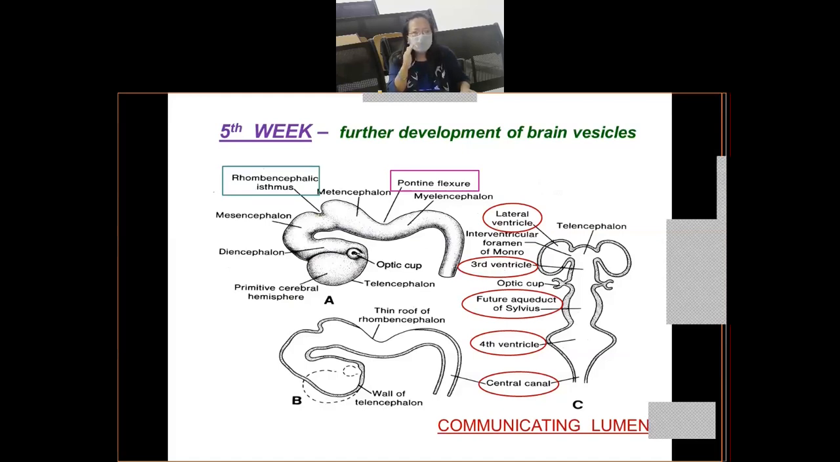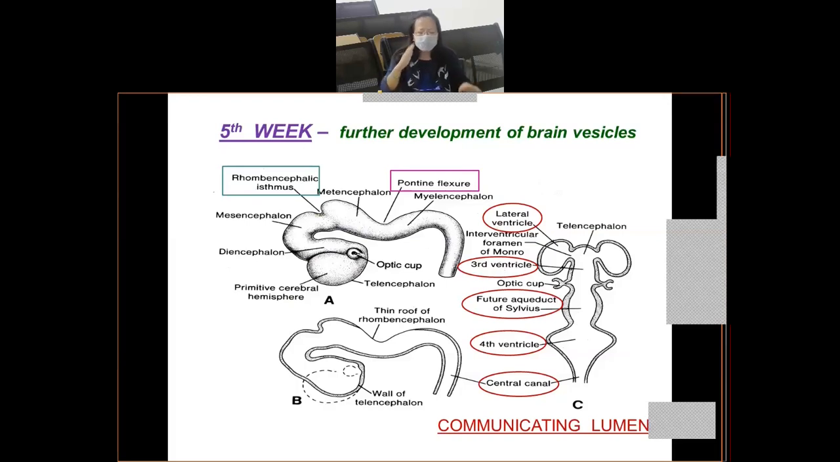So what is the cavity of the cerebral hemisphere called? Lateral ventricle. Cavity of diencephalon, third ventricle. Cavity of mesencephalon, aqueduct of Sylvius. Cavity of hindbrain or rhombencephalon, fourth ventricle. And what is the cavity of the spinal cord called? Central canal. So all these cavities are intercommunicating with each other. Clear? And what fills up all these cavities? Your cerebrospinal fluid, CSF. Clear?